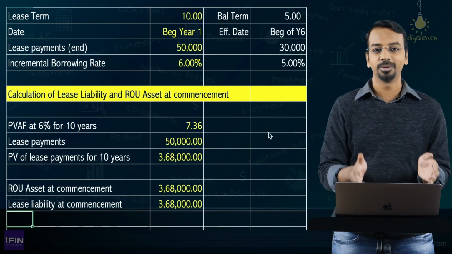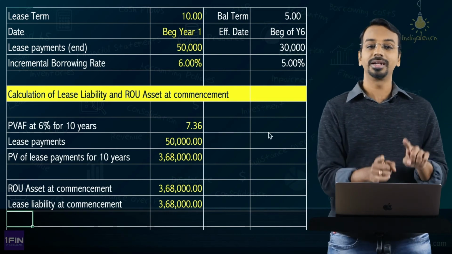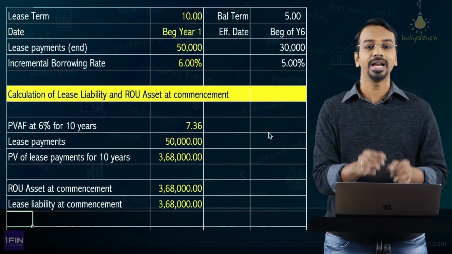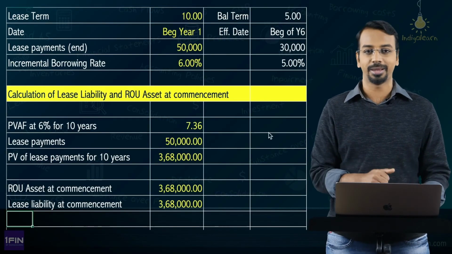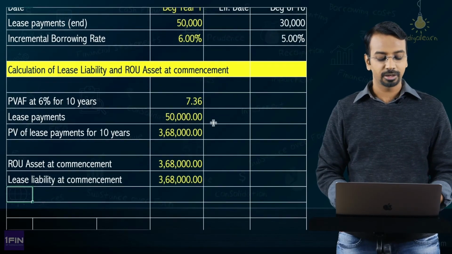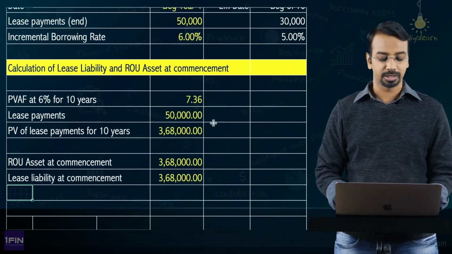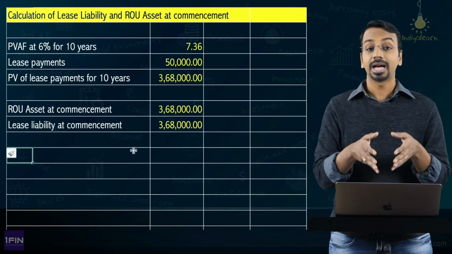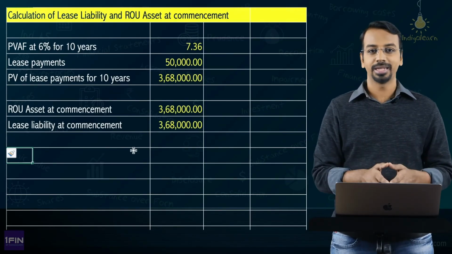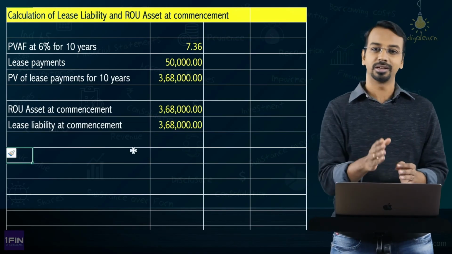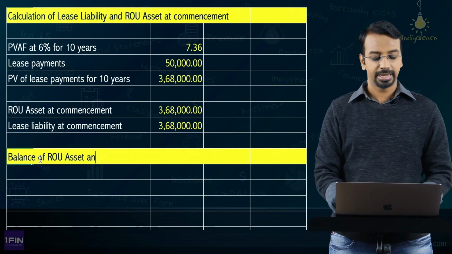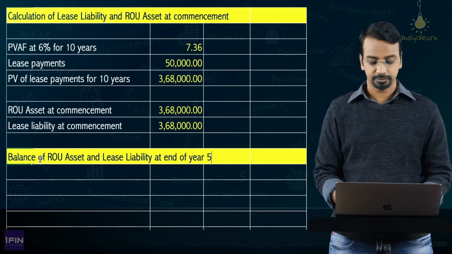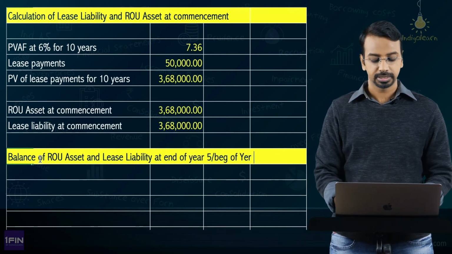No need to prepare the entire table and check your workings and all of those things. Okay. The earlier detailed calculations were for you to understand how do we calculate and what is the logic. Now you can directly skip some steps and save time in your examination, right? Now this is the ROU asset at commencement and lease liability at commencement. Now what do we need to know? We need to know the ROU asset balance and lease liability balance at the end of year 5 or at the beginning of year 6.